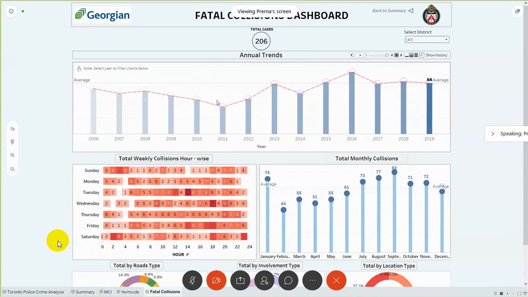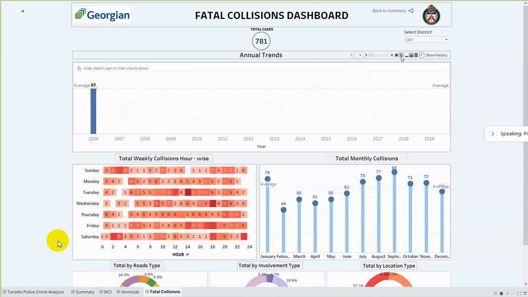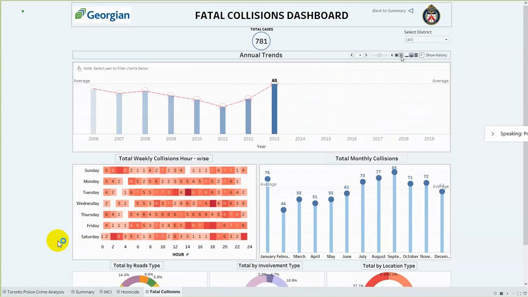This is a bar graph combined with a line chart which is showing us the annual trends of the fatal collisions which have happened in the area of Toronto. This is a motion graph and we can play it using this button. As you can see, as the chart moves forward with the moving years, we can see the different number of collisions which have occurred over the years from 2006 to 2019.